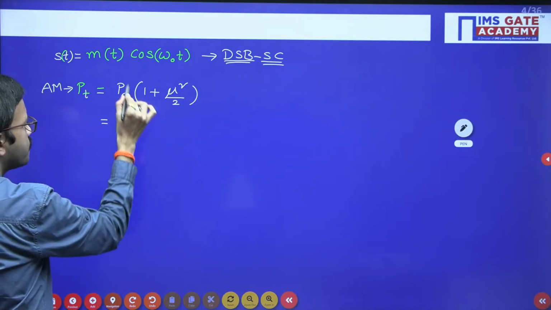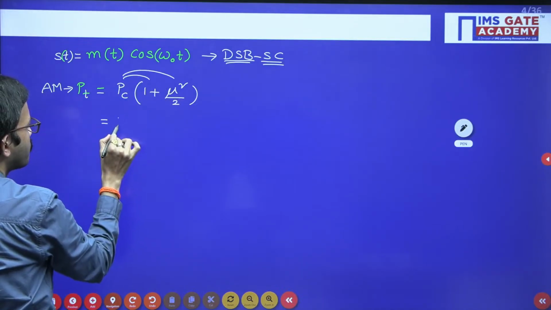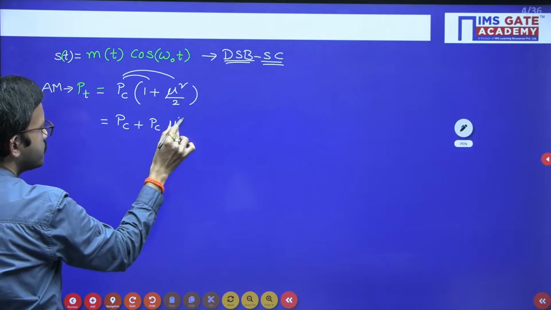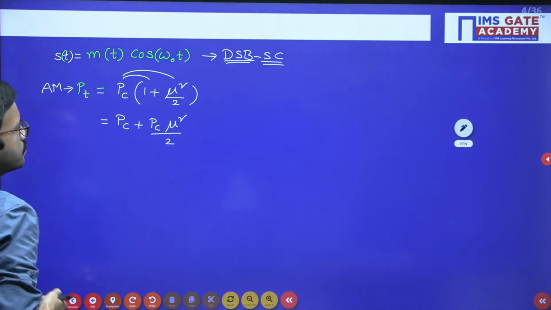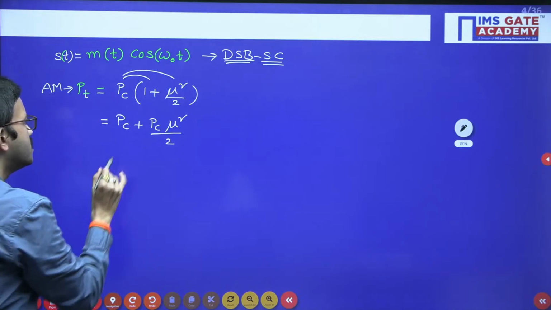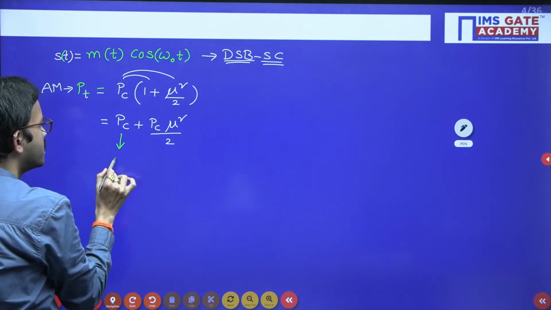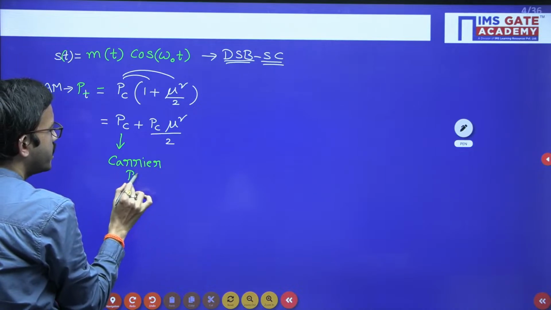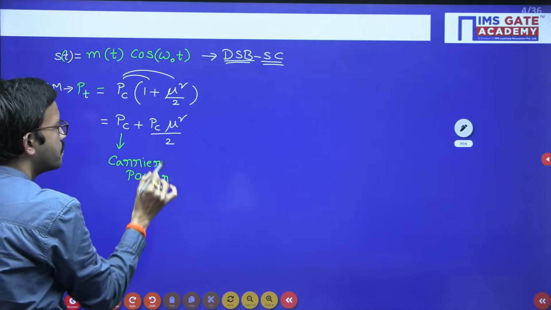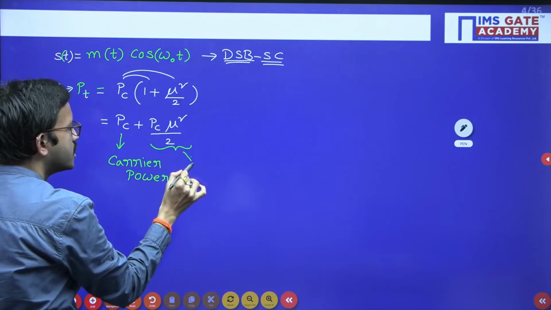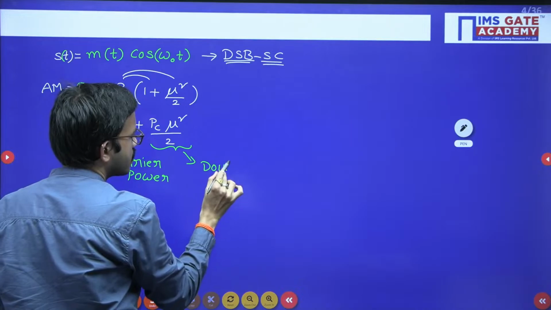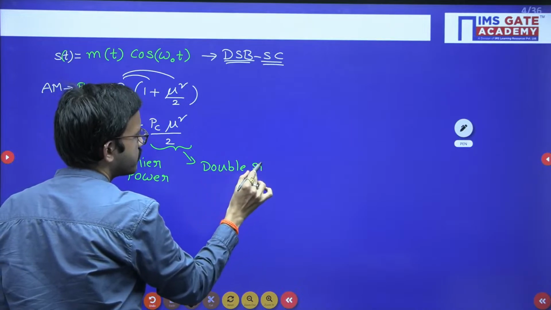So if you expand this, you get Pc plus Pc mu square by 2. Here Pc is nothing but the carrier power, and Pc mu square by 2 is nothing but the double sideband power.